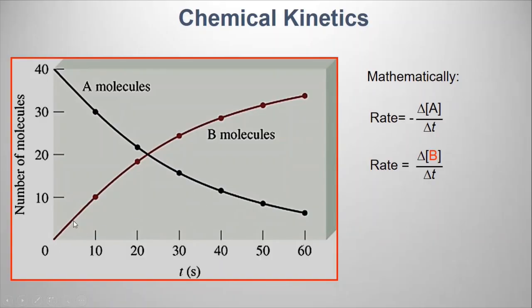And the product is increasing over time, which is appearing over time. So the rate will equal positive the change of the concentration over time. So what is the name for this? When you have reactant and product, we say this is the rate of appearance of B, and this is the rate of disappearance of A.